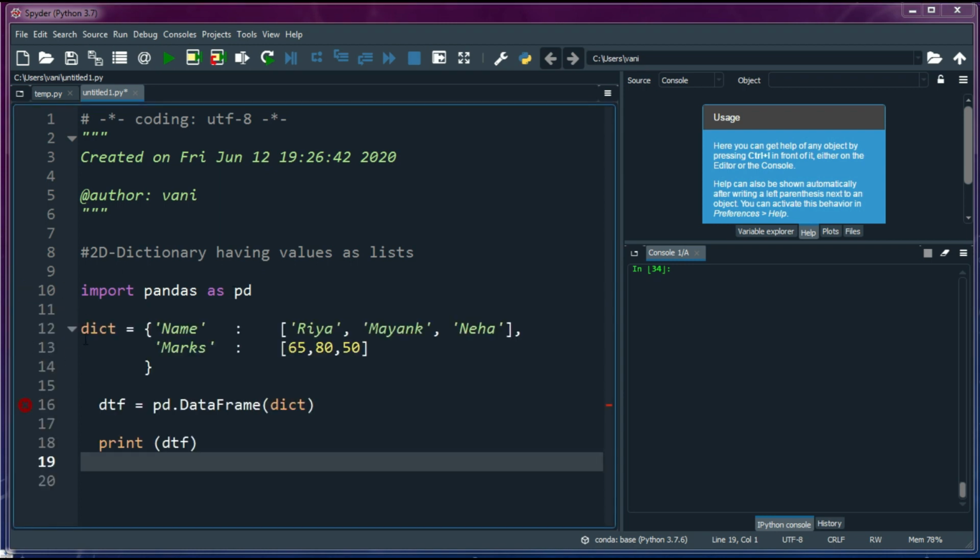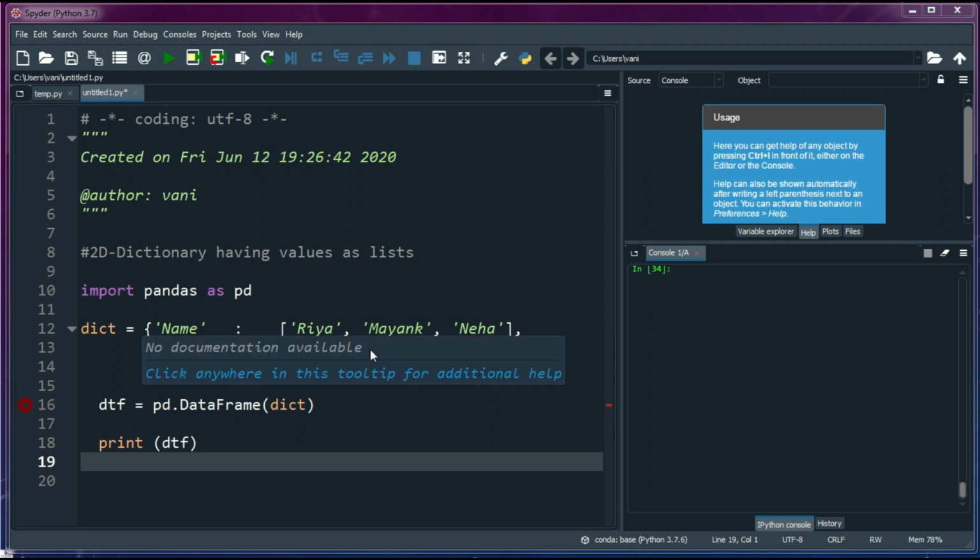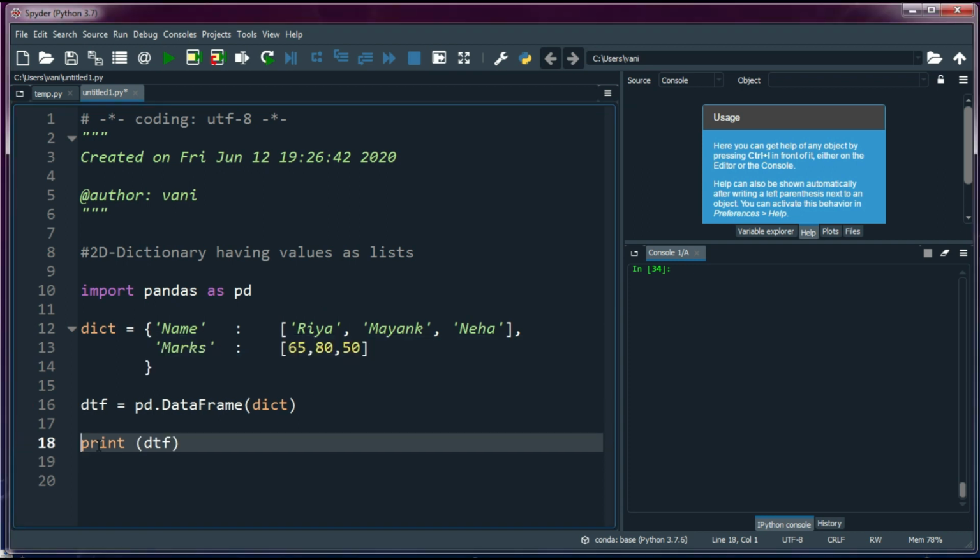Here I have created one dictionary object, and you can notice that the dictionary is enclosed with curly braces. Here name is a key and in the place of values I have passed a list. And marks is a key and in the place of values I have passed a list. Later I have created one data frame object, df. Here you can use any other name.